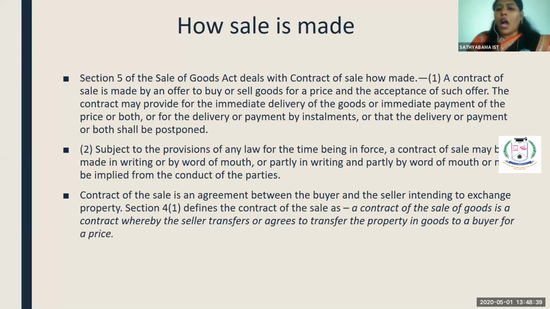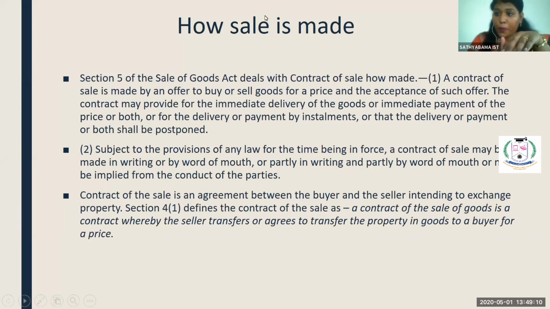Okay. The next topic is how a sale is made. In general terms, when there is a buyer, when there is a seller, and when there is a transfer of property from one party to another party, there ends the sale. There are certain conditions to be fulfilled for a valid sale. One is that there should be a buyer. If there is no buyer, you cannot sell the goods. If there is no seller, you cannot purchase the goods. If there is no price, this will not fall under the category of sale.